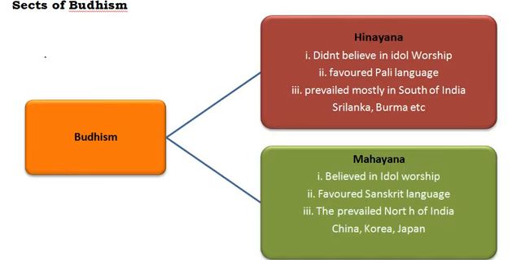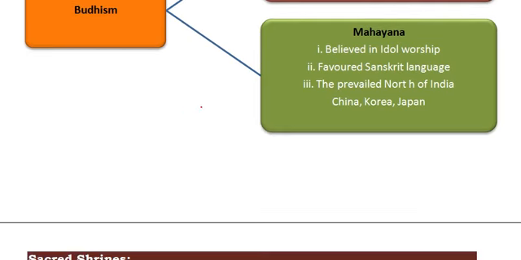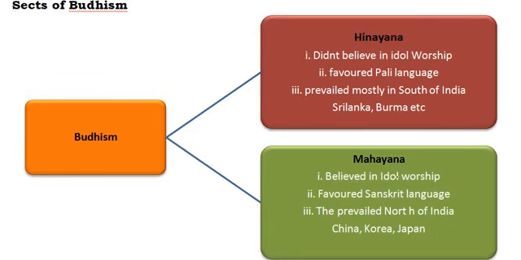In Buddhism also there are sects. The sects developed in a later period, towards the end of Buddhism. Buddhism has two sects: one is Hinayana and one is Mahayana. The Hinayana sect did not believe in idol worship and favored the Pali language. They mostly stayed in south of India, in Sri Lanka and Burma, and believed only in the Pali language.